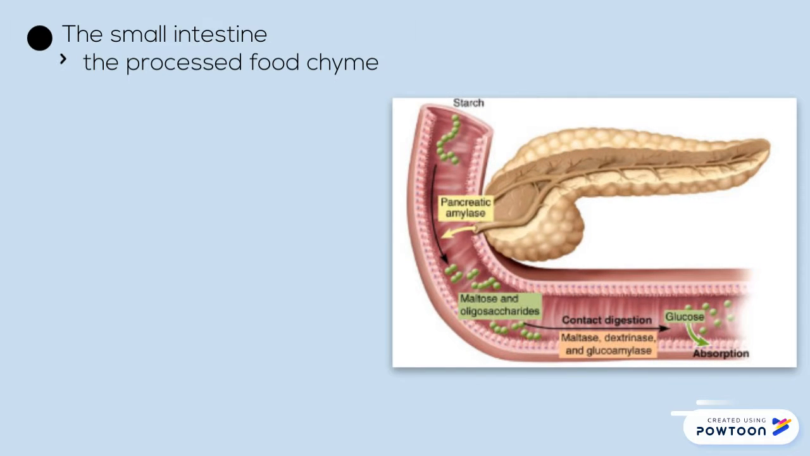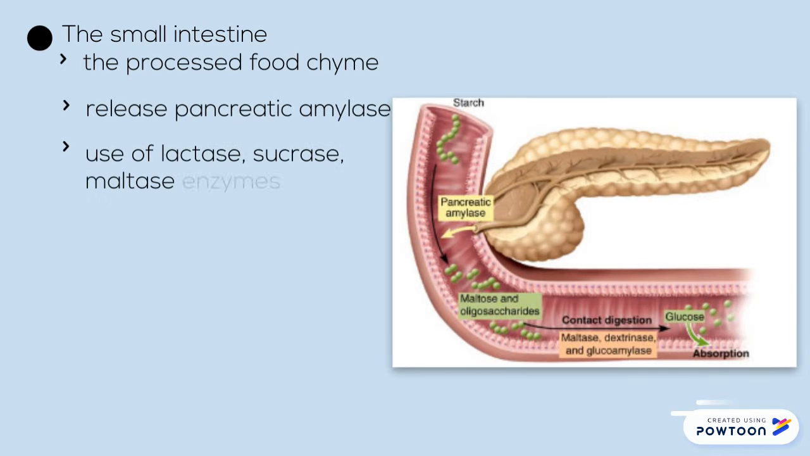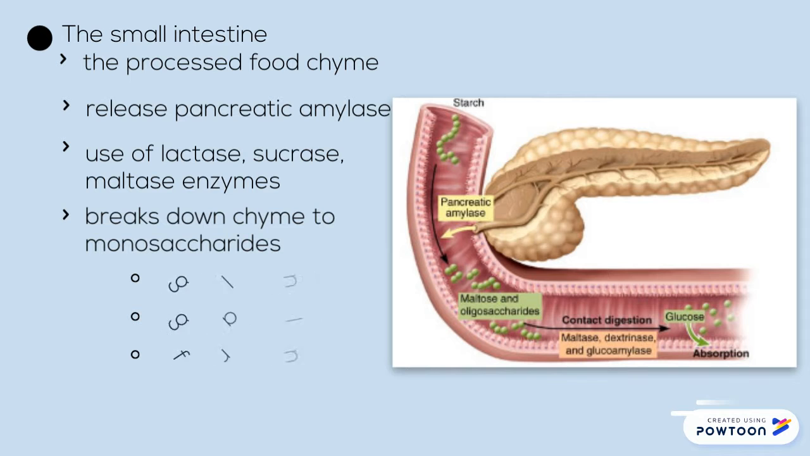As it reaches the small intestine, the pancreas releases pancreatic amylase to break down the chyme to monosaccharides of glucose, galactose, and fructose, then absorption occurs.